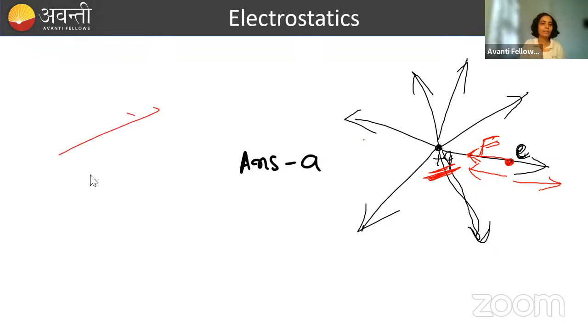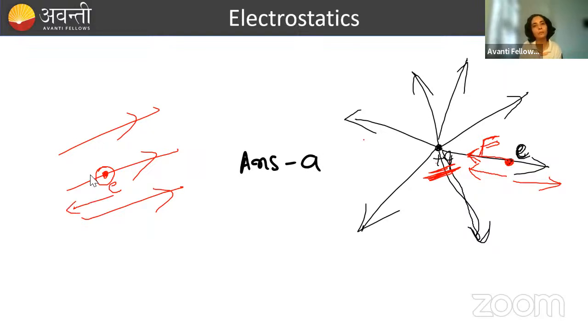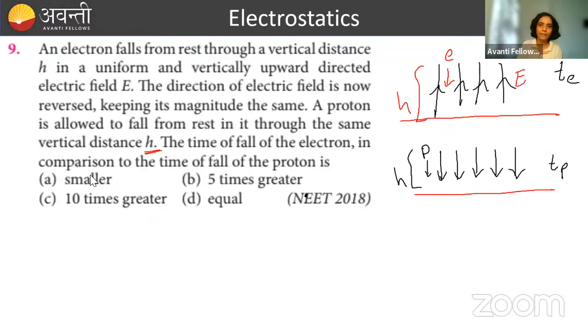If the electric field is like this and a negative charge is there, because of this electric field the force acting on the negative charge will be in which direction? Opposite to the direction of the electric field. That is explained here. Here the electron is falling downward; in which direction will the electric force act on it? Opposite to the direction of the electric field. So the force will act on this electron in the downward direction.